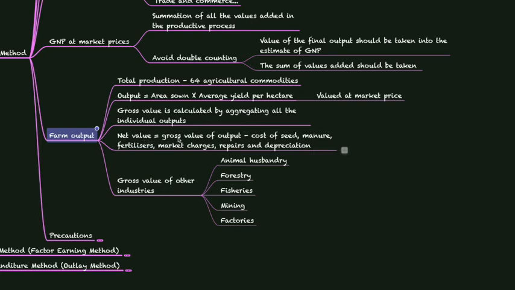We subtract from the gross value calculated by this method the cost of seed, manure, fertilizers, market charges, repairs and depreciation. So this gives the gross net value of the product at market prices, which is nothing but GNP at market prices.